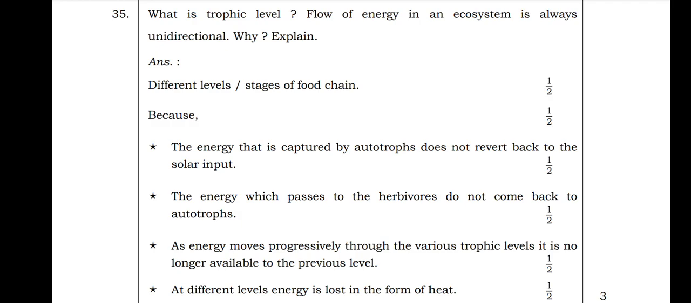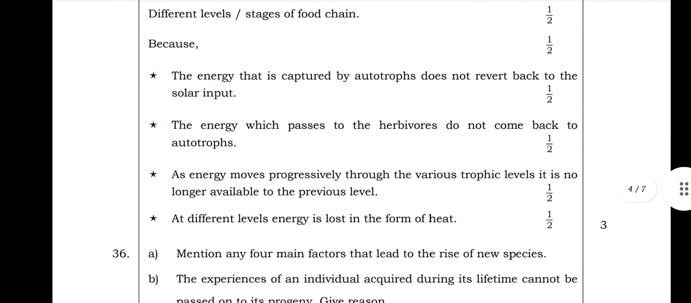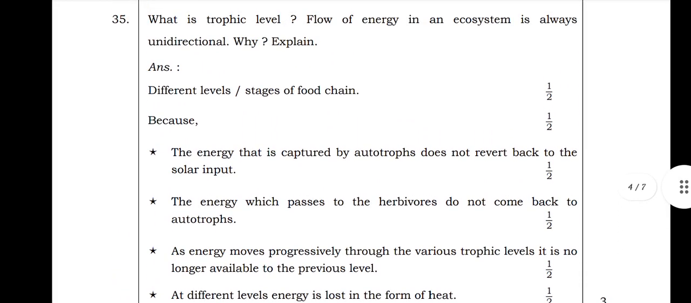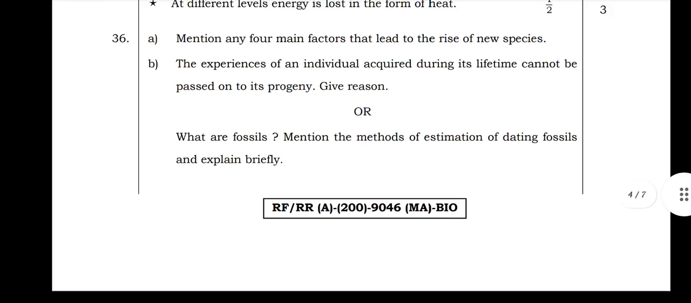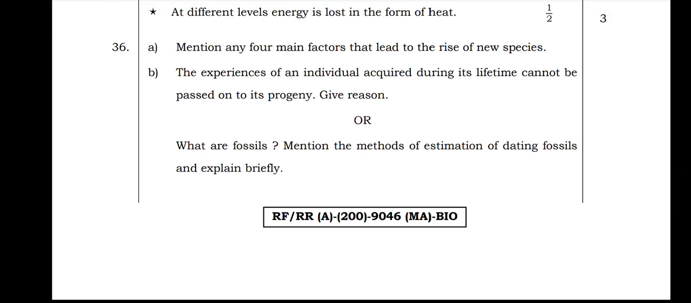At different levels, energy is lost in the form of heat. So that's why half a mark for each point. So you'll get 3 marks. Next, the sixth question they asked is A: Mention any four main factors that led to the rise of a new species.